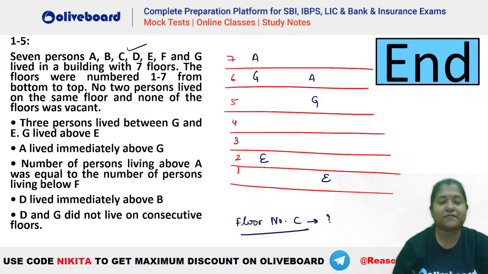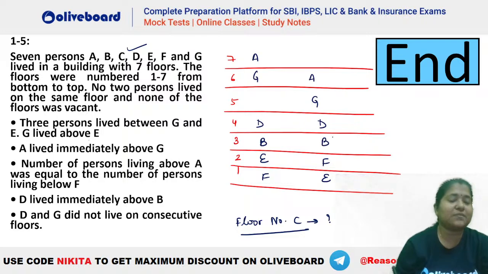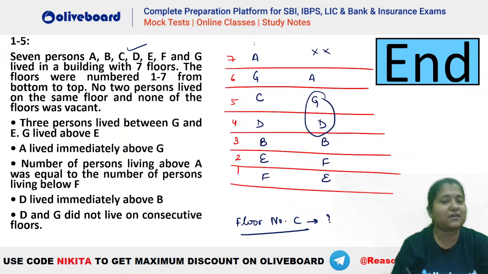Number of persons living above A was equal to the persons living below F. So in the first case, 0 persons above A, 0 persons below F. Similarly, here 1 person above A, so 1 person below F. After that, what is given? D lived immediately above B. D and G do not live on consecutive floors. So D immediately above B will be like this, right? But in this case, D immediately above B is fine, but D and G should not be consecutive, right? That means this is invalid here. Now the only person remaining is C, so C will be here. Now my question was what is the floor number of C? So you can see absolutely it will be floor number 5th. So 5th floor will be the right answer here.